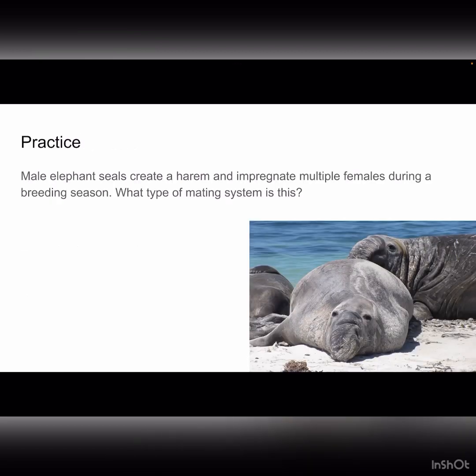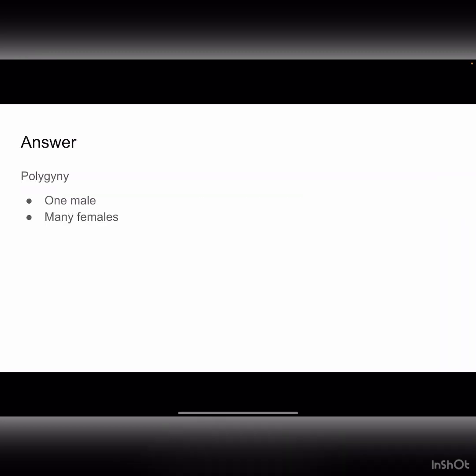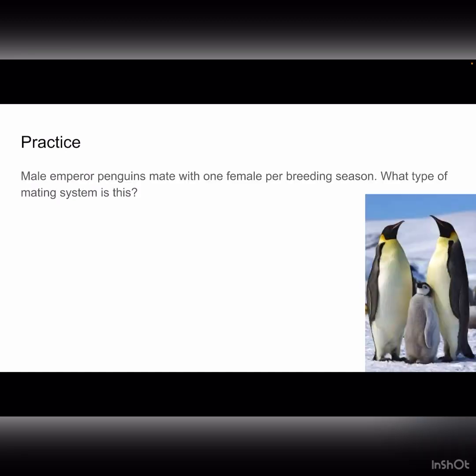Male elephant seals create a harem and impregnate multiple females during a breeding season. What type of mating system is this? This is an example of polygyny. In the example, one male will mate with many females. Remember, poly means many and gyny means female. We have many females here, so this is polygyny.